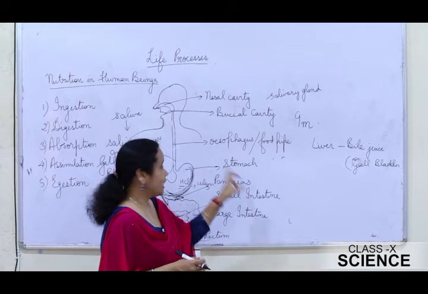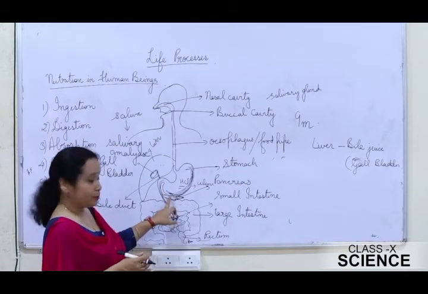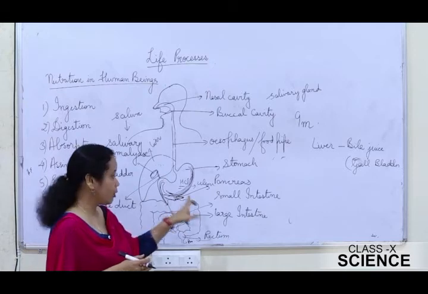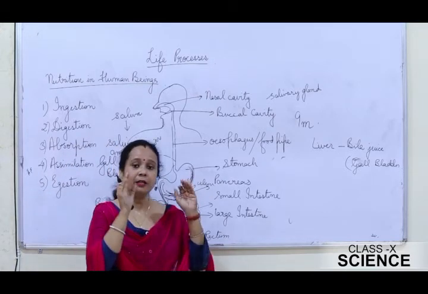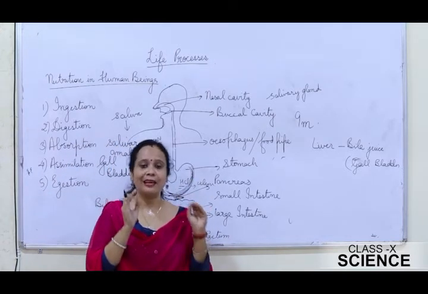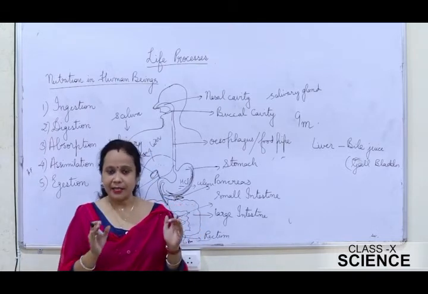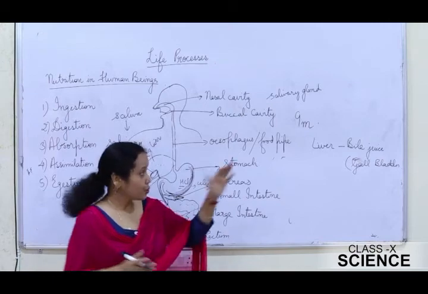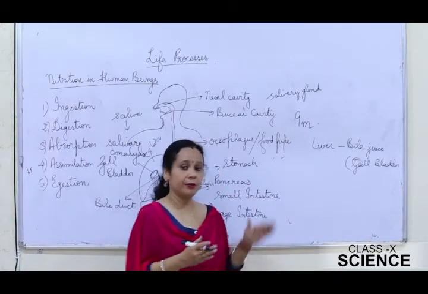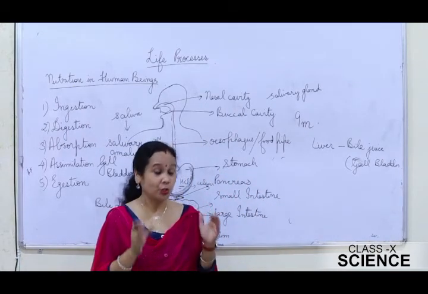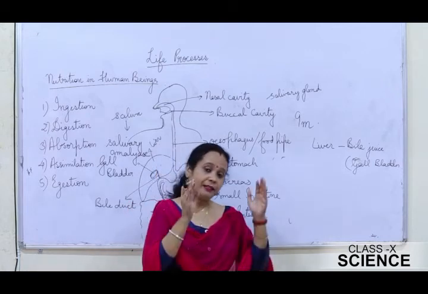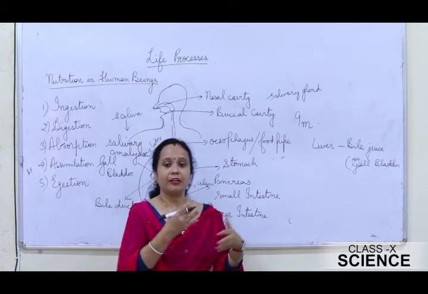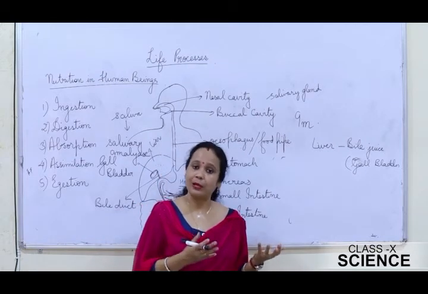Because the enzymes of the pancreatic juice and the intestinal juice, which I will be talking about, can act upon the food only in an alkaline medium. If it is acidic, they won't get activated and won't act upon it. So the bile plays a very important role in making the medium alkaline, and this alkaline nature of the food further enhances the activities of the pancreatic juice as well as the intestinal juice.